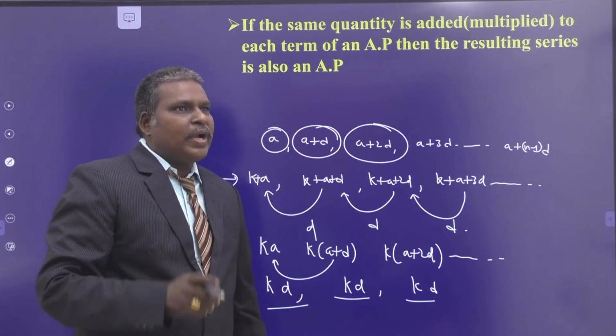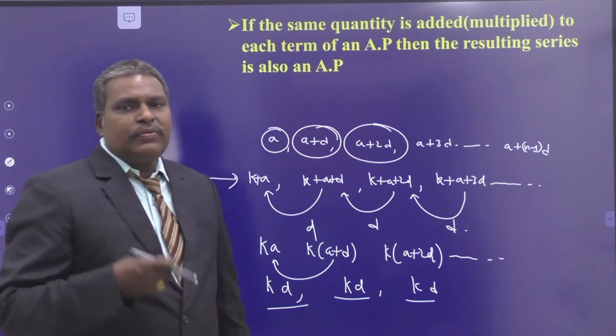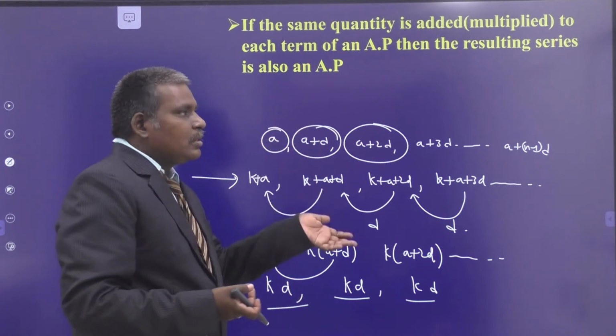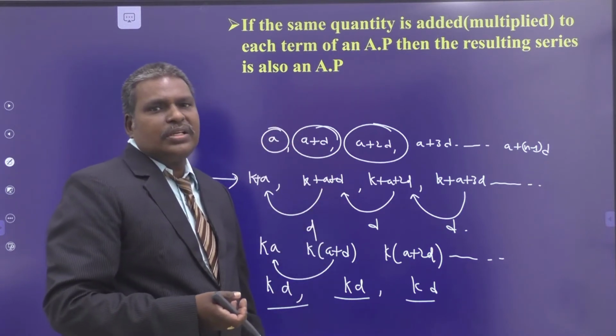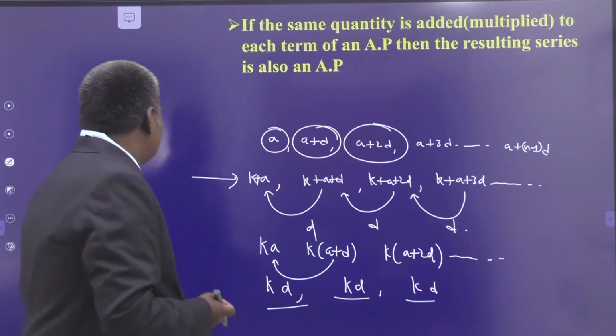Understand? So, by adding or subtracting or multiplying with a non-zero constant to the series, the resultant series is also in arithmetic progression for an arithmetic progression. Understand?